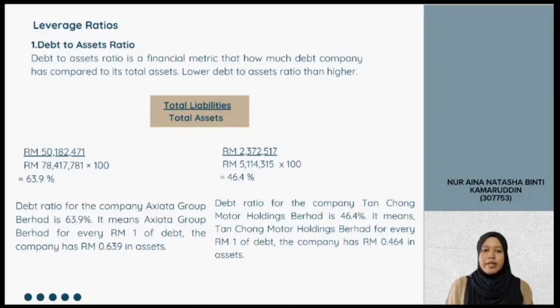Debt ratio for the company Axiata Group Berhad is 63.9%. It means Axiata Group Berhad, for every RM1 of debt, the company has RM0.639 in assets. Debt ratio for the company Tanjong Motor Holdings Berhad is 46.4%. It means Tanjong Motor Holdings Berhad, for every RM1 of debt, the company has RM0.464 in assets.